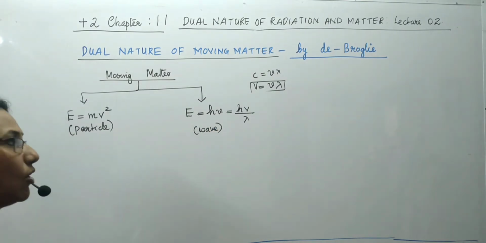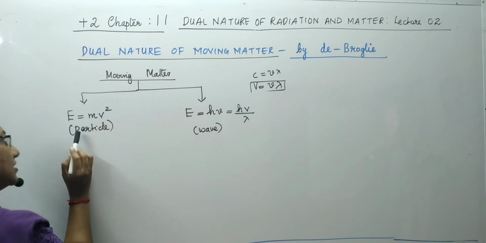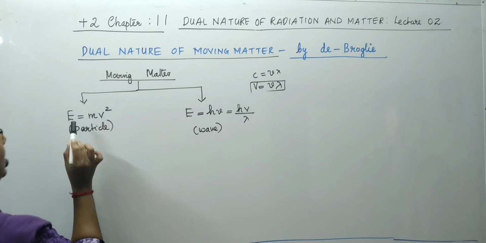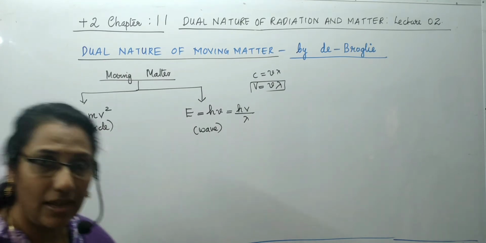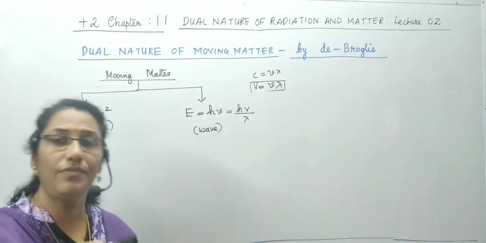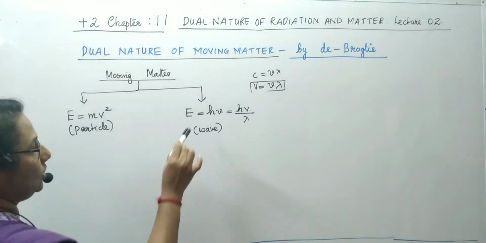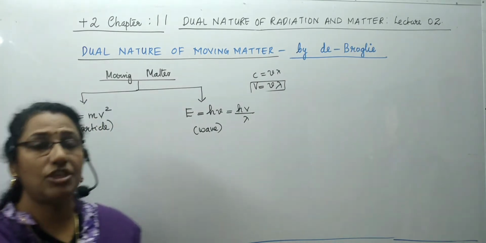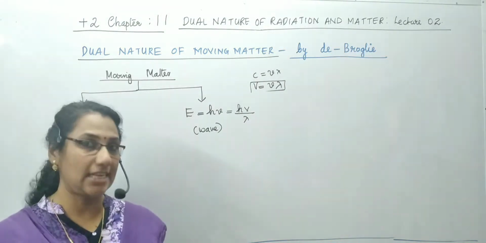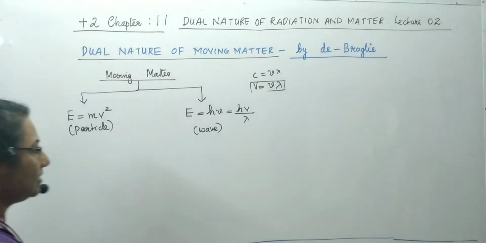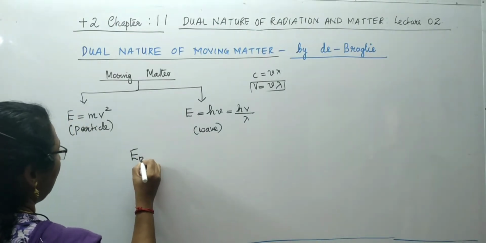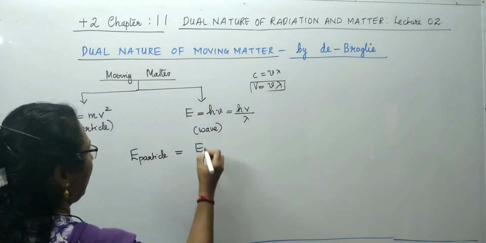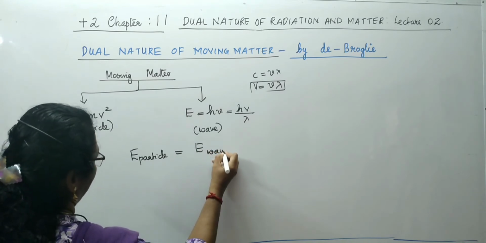So, according to de Broglie, when a moving matter acts as a particle, its energy is taken as E is equal to mv square. And when the same moving matter acts as a wave, its energy is taken as h nu, or hv by lambda. That means the energy is the same. Either it acts as particle or as wave, its energy is the same. Therefore, we can say the energy of the matter when it acts as a particle is equal to the energy of the same matter when it acts as a wave.